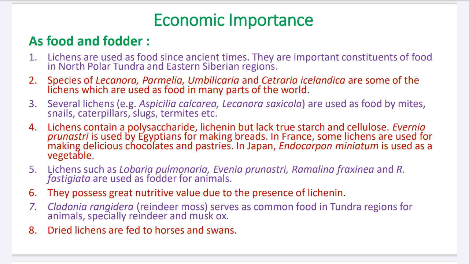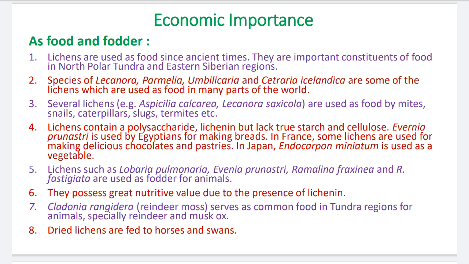Evernia prunastri is used by Egyptians for making bread. This lichen is used in Egypt for making bread in bakeries. In France, some lichens are used for making delicious chocolates and pastries. In Japan, Endocarpon miniatum is used as a vegetable.